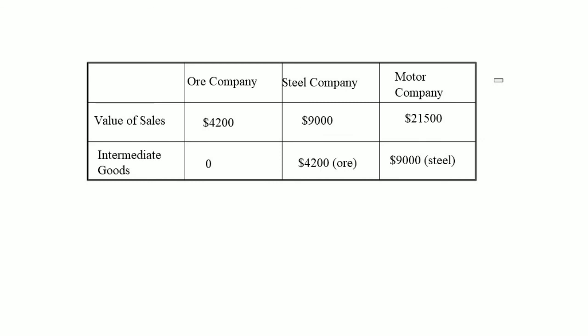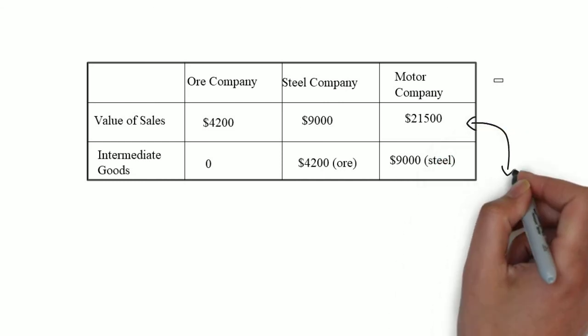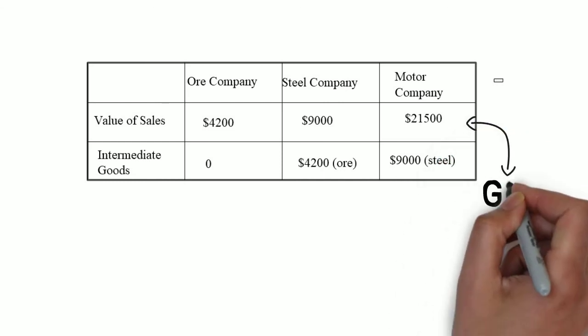The steel company then converts the raw iron into steel and sells it to the motor company for $9,000. Eventually, the motor company converts the steel into a car and sells it to a consumer at $21,500. The final good here is the car, whose value is $21,500, which is equal to the GDP for this economy.